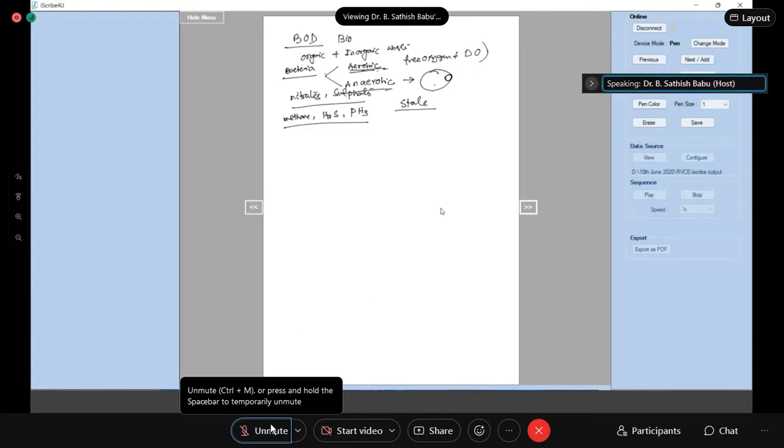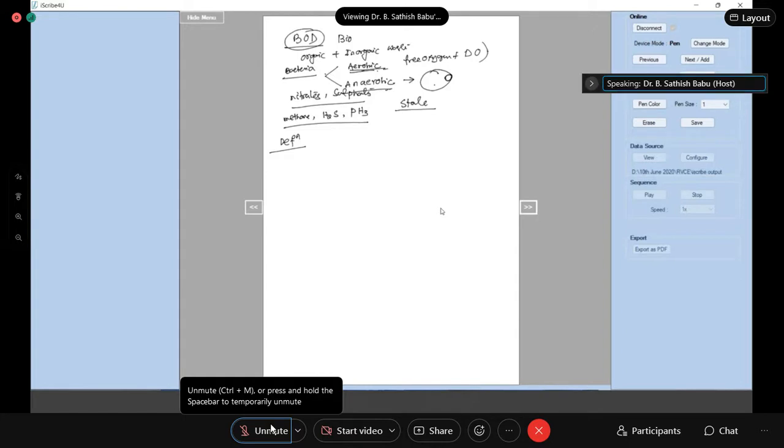Now, BOD is a parameter which talks about the amount of biologically oxidizable impurities present in the water sample. Before getting into the details of BOD, first we will understand the definition of BOD. Listen very carefully and try to understand.